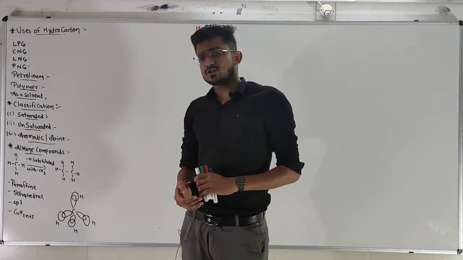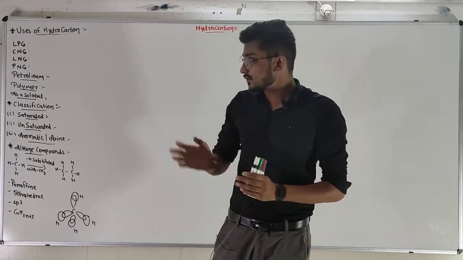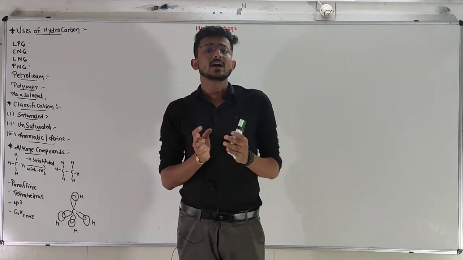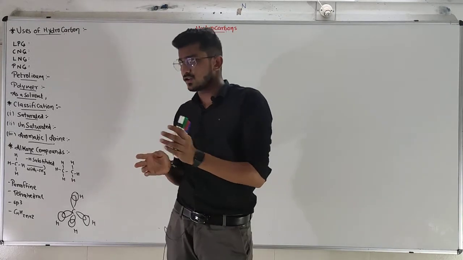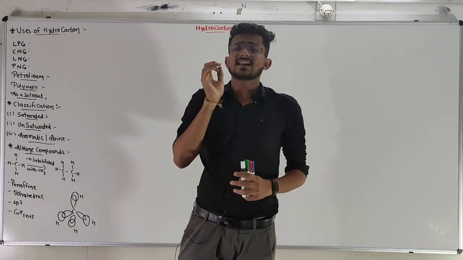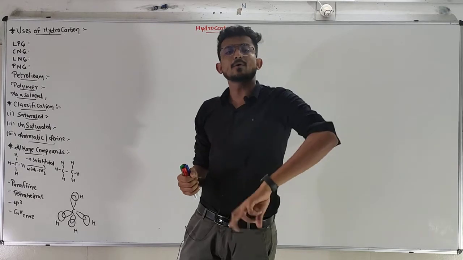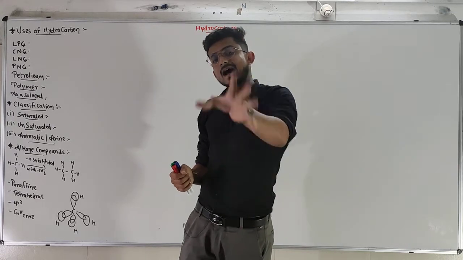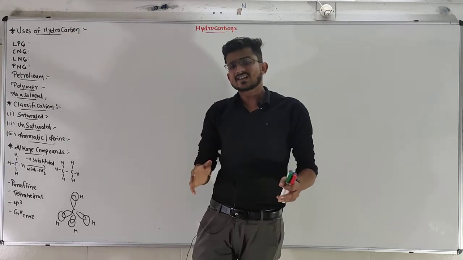In the introduction of your chapter, they have given the basic uses of the hydrocarbons that we make use of in our regular life. First of all, the definition of hydrocarbon. The word hydrocarbon itself is a definition. That means a compound which is made up of hydrogen and carbon is known as a hydrocarbon compound. Quite a simple definition.